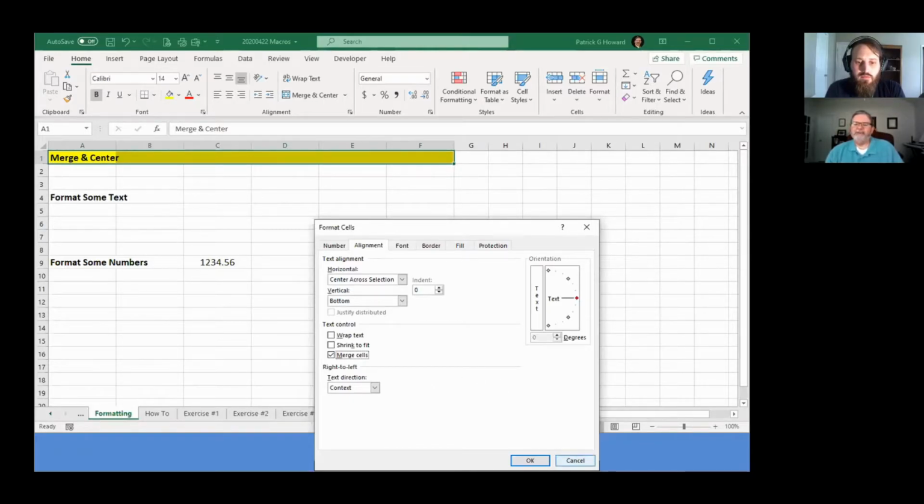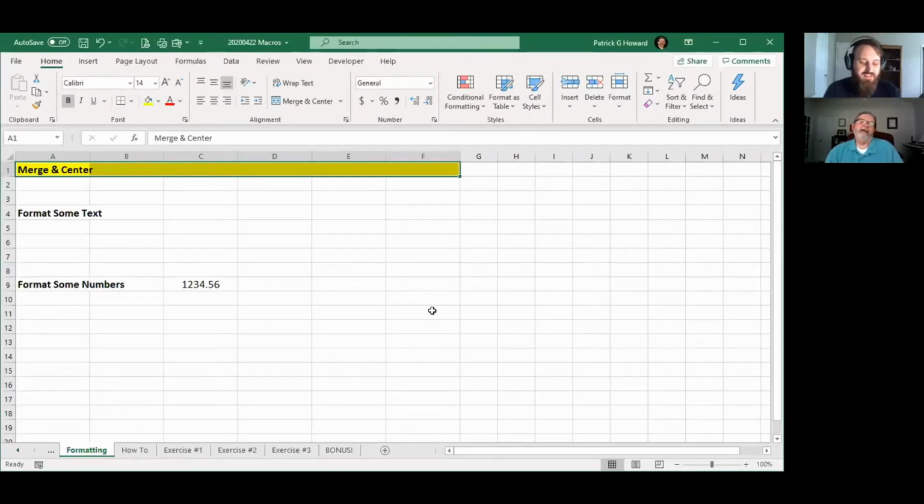Okay, that's a lot of work. Instead, I like to come up here and just hit this button, Merge and Center. Bam. Easy. Just like that. That's a macro. Formatting some text.